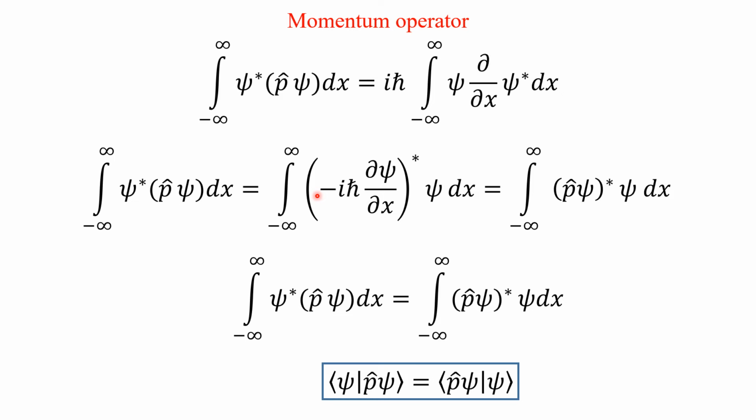Of course, you bring this i h cross because you are going to take the complex value of this one. So if you take the complex of minus i h cross, you will get plus i h cross. So I just interchanged the wave functions because of the customary thing, so this complex wave function will come first. That is minus i h cross delta psi over delta x star psi dx. Here, this is the momentum operator.